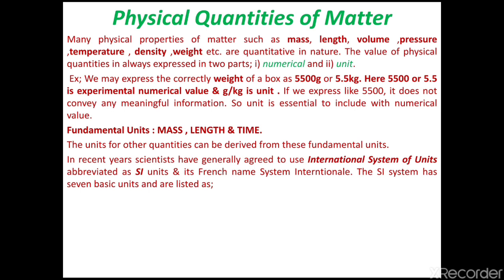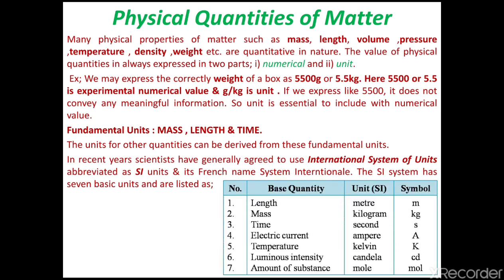In recent years, scientists have generally agreed to use the International System of Units, abbreviated as SI units, from its French name Système International. The SI system has 7 basic units, listed as length, mass, time, electric current, temperature, luminous intensity, amount of substance.